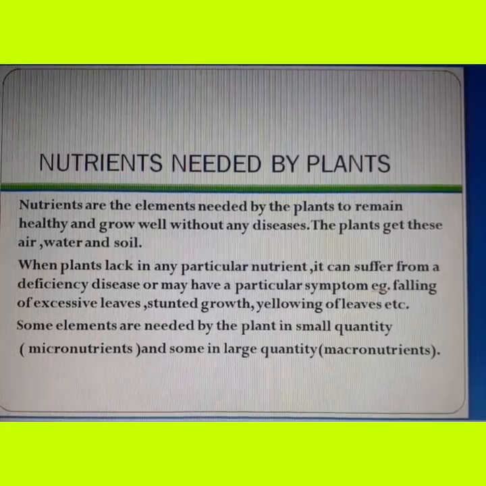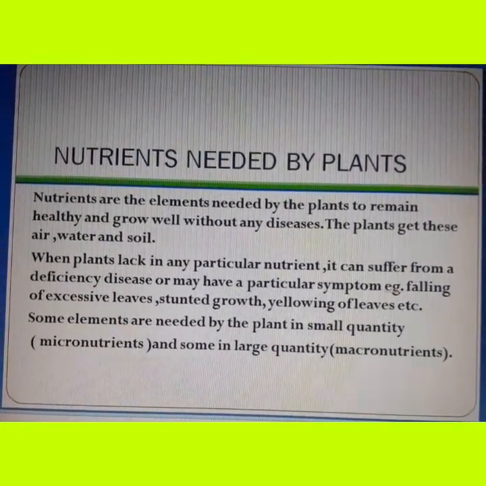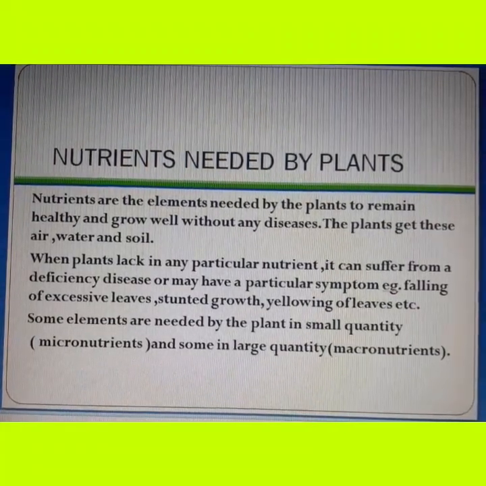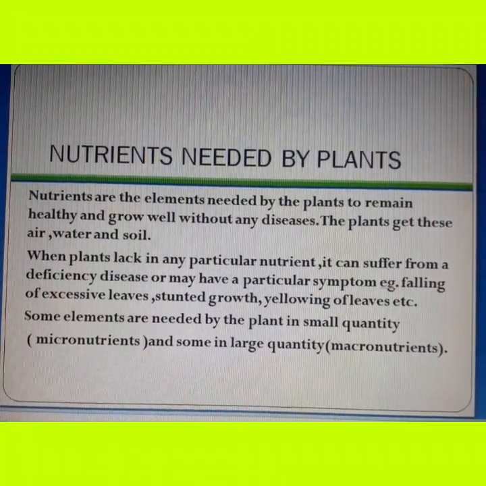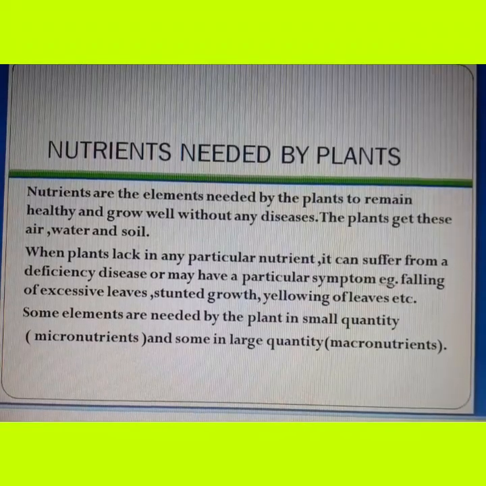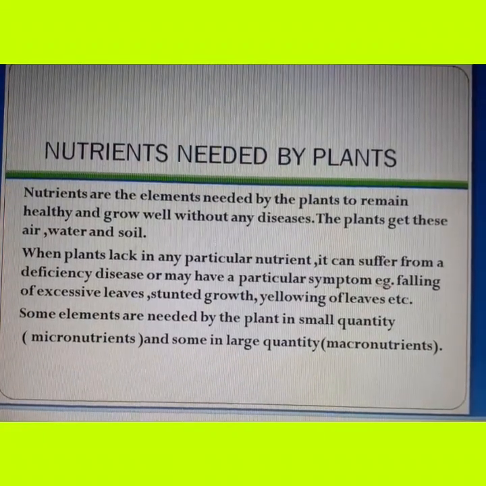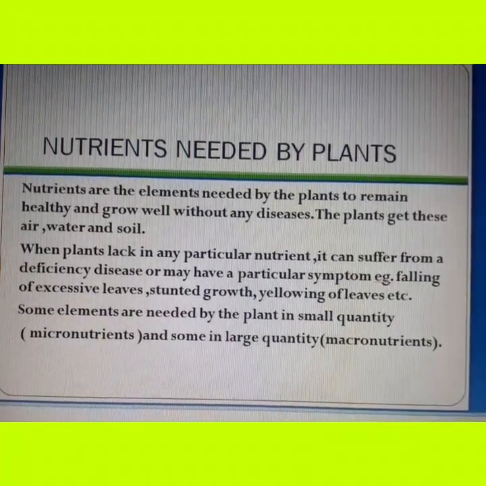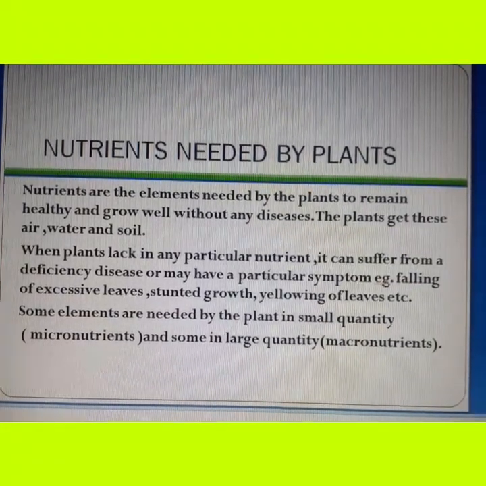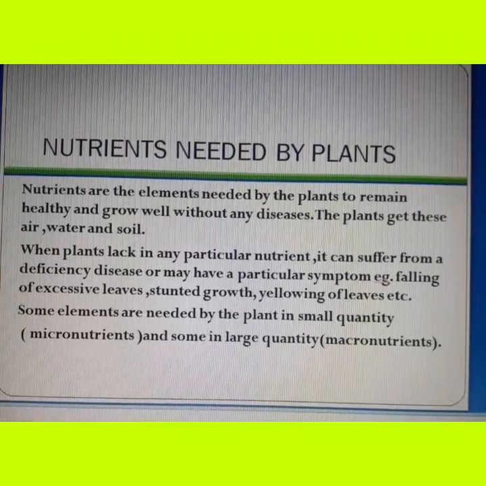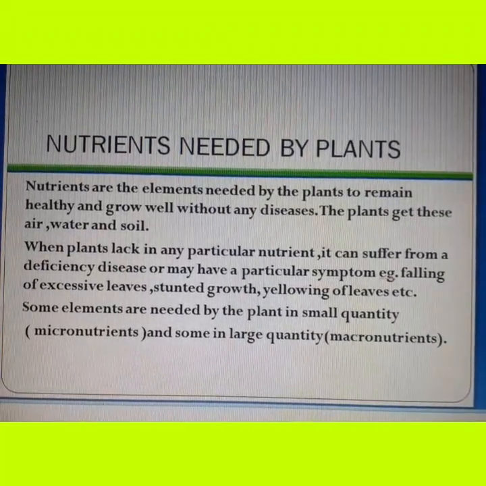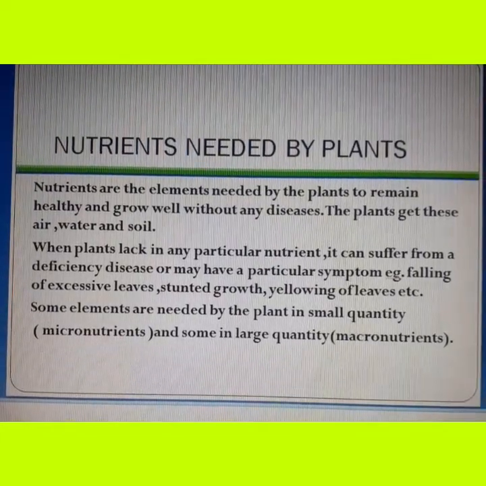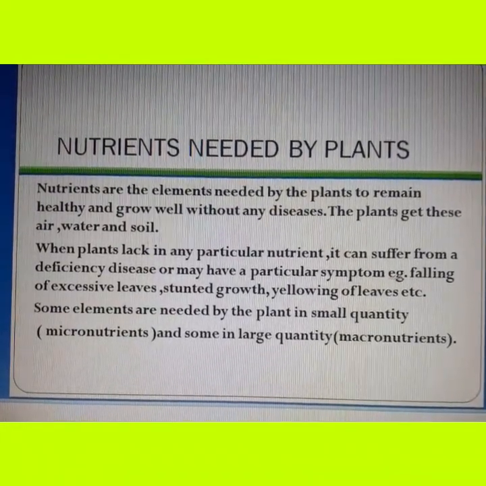Nutrients are the elements needed by the plants to remain healthy and grow well without any diseases. The plants get these from air, water, and soil. When plants lack any particular nutrient, they can suffer from a deficiency disease or may have a particular symptom, for example, falling of excessive leaves from the plant, stunted or poor growth, yellowing of leaves, etc.